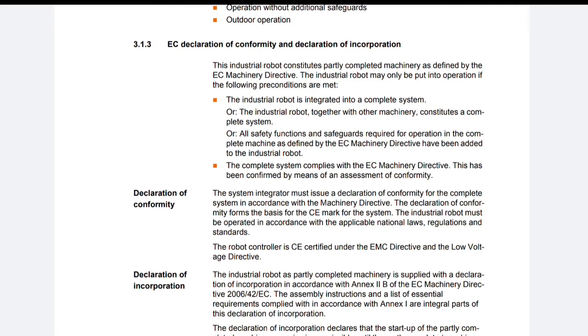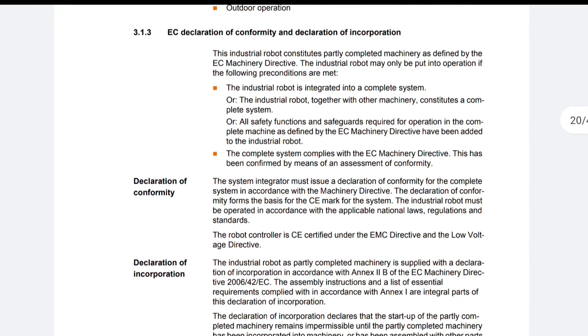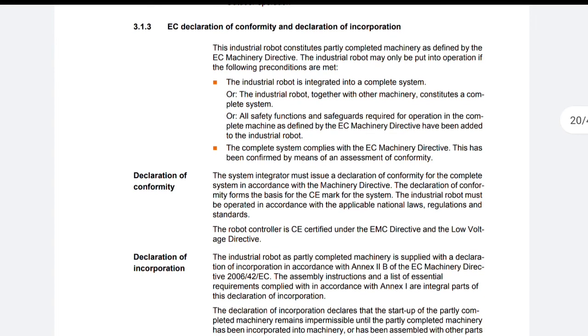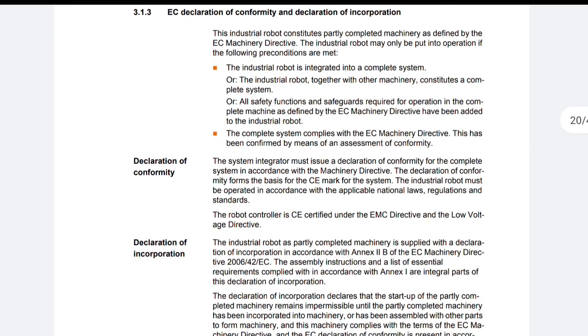Declaration of conformity. The system integrator must issue a declaration of conformity for the complete system in accordance with the Machinery Directive. The declaration of conformity forms the basis for the CE mark for the system. The industrial robot must be operated in accordance with the applicable national laws, regulations and standards. The robot controller is CE certified under the EMC directive and the low voltage directive.